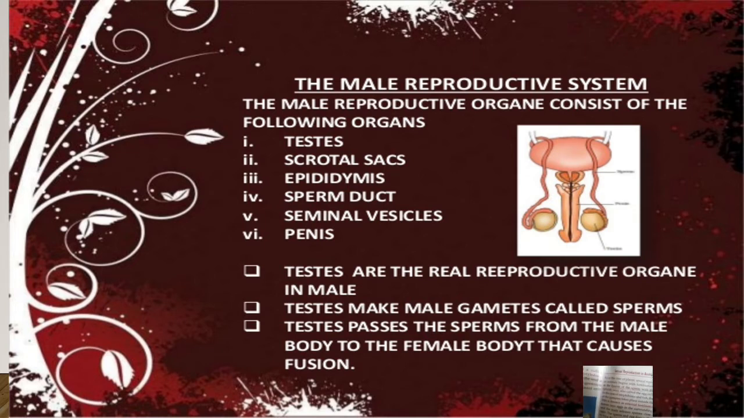On their way through the vas deferens, the sperms get mixed with secretions from various glands, and this mixture is called semen. Sperms have a head and a long tail, which helps them swim towards the ovum for fertilization to take place. So, this is the male reproductive system.